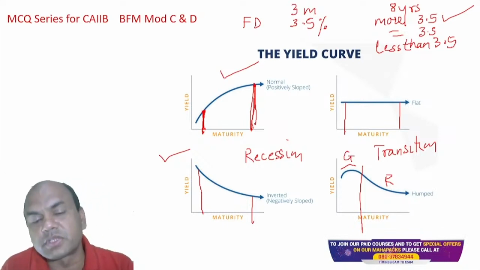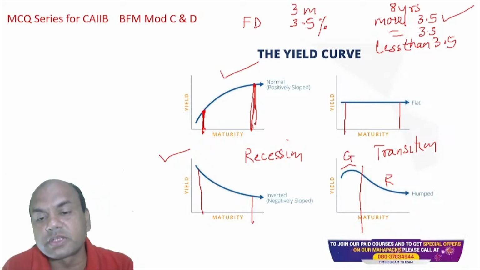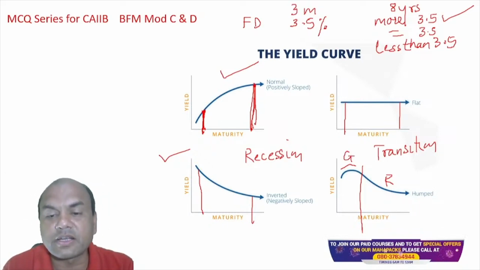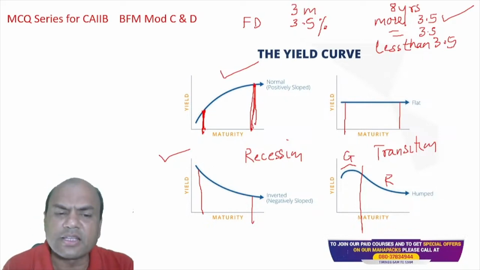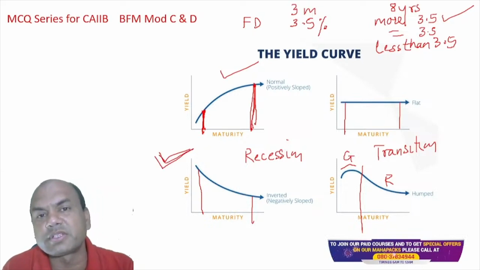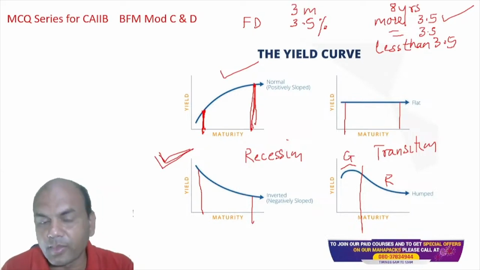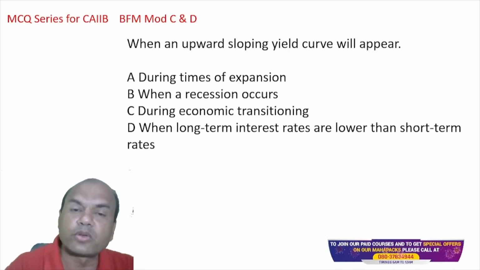In exam, mostly they will be asking you 1, 2, 3. Because this is transition, recession. Generally, this recession is asked more. Because why? This is only the typical one which is followed throughout the world. Okay. Now let's move on to the questions.